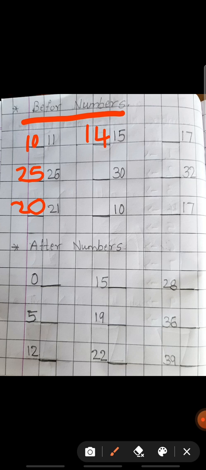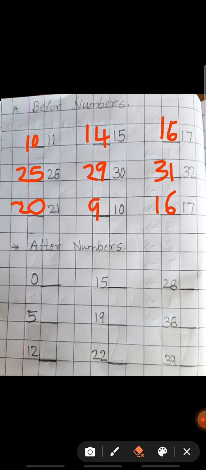14. What comes before 30? 29. What comes before 10? 9. What comes before 17? 16. What comes before 32? 31. Yes, so like this you have to write the before numbers.